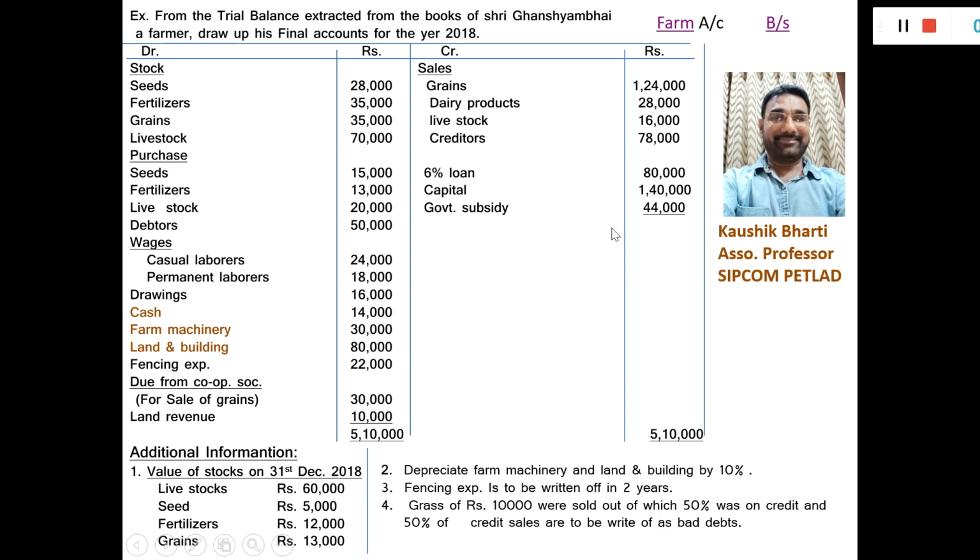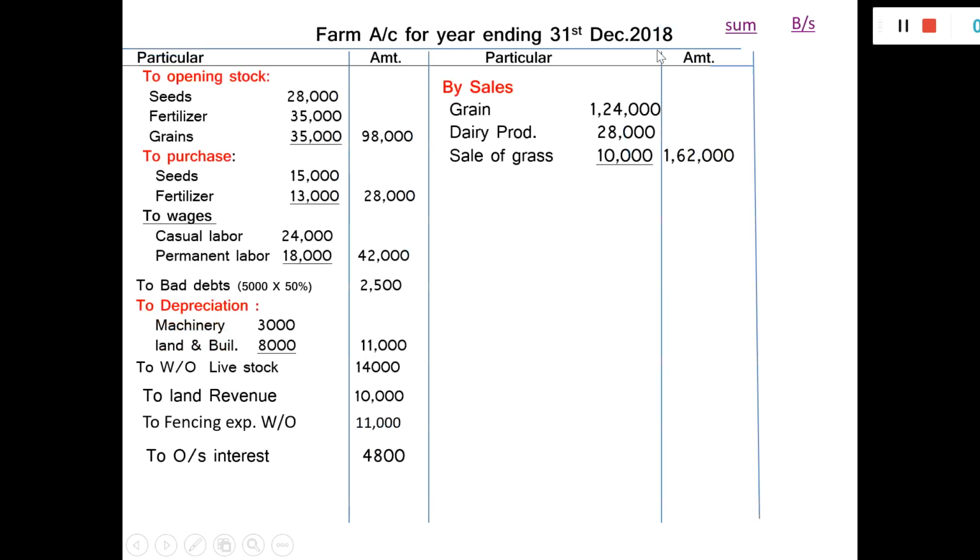Government subsidy 44,000. Government subsidy is income, so as an income, it is credited to the farm accounts. Government subsidy 44,000.